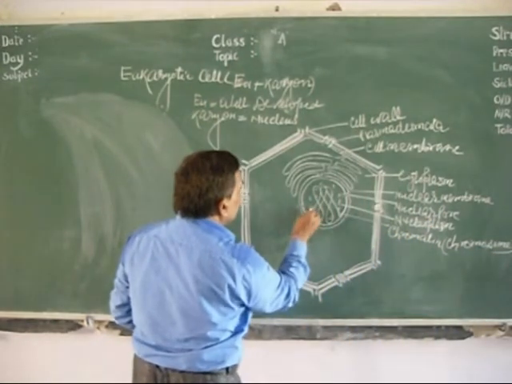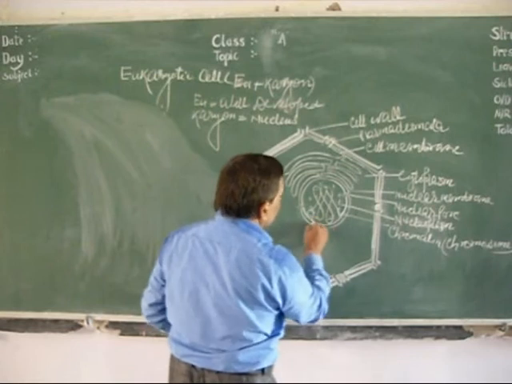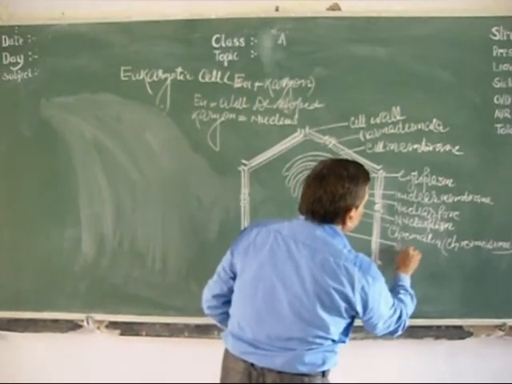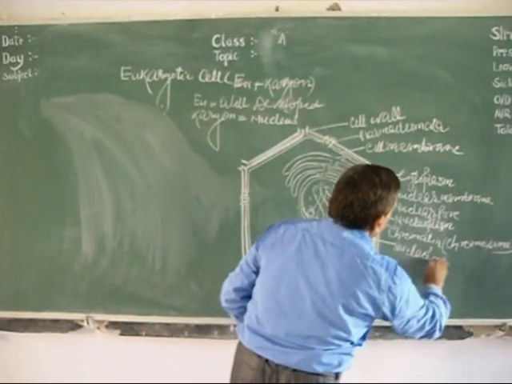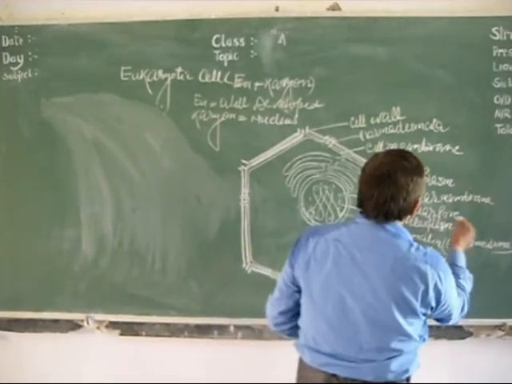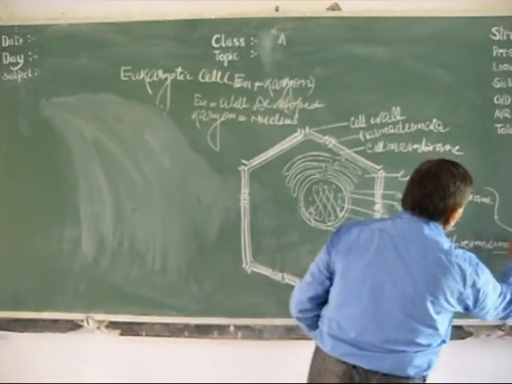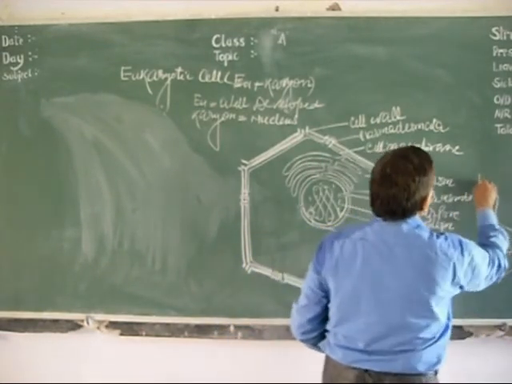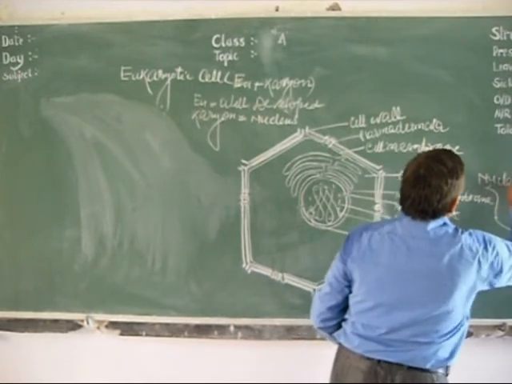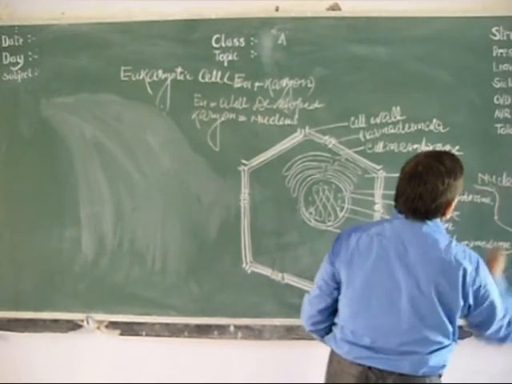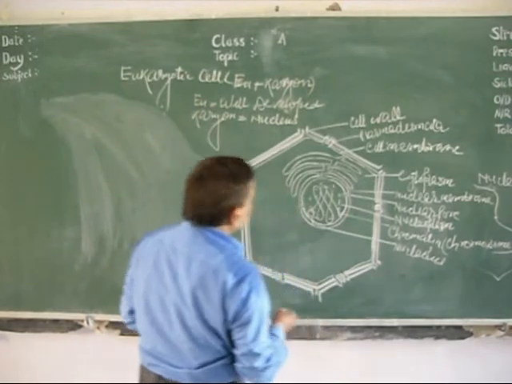Here is the nucleolus, one more rounded structure in the nucleus. This entire structure from here to here is the nucleus.